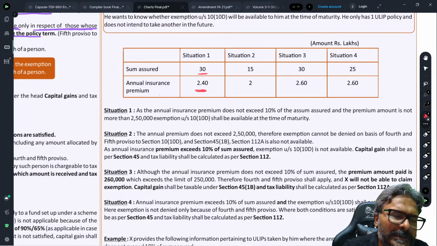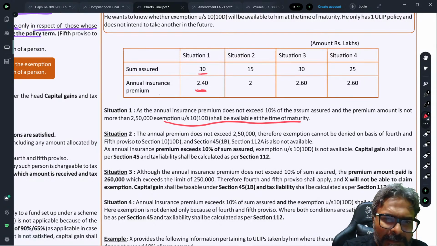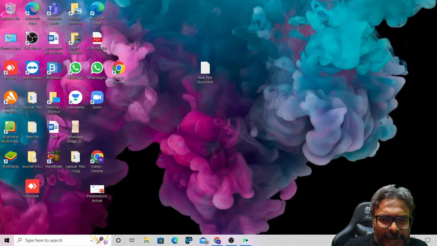No. If the answer is no, then the next question is, does the premium amount go more than rupees 2.5 lakhs? Again, the answer is no. So whether the exemption under 10(10D) is applicable? And the answer is yes. Let's have a look at situation number 2.